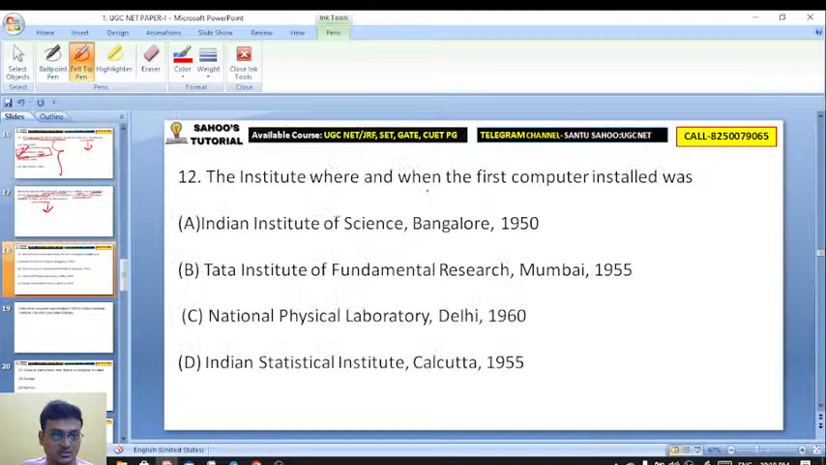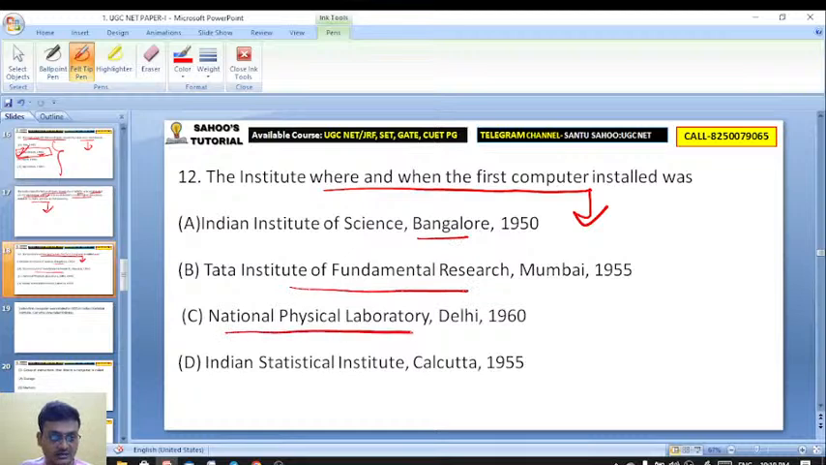Question 11B. The institute where and when the first computer was installed in India. Options: Indian Institute of Science, Bangalore; Tata Institute of Fundamental Research; National Physical Laboratory; Indian Statistical Institute, Calcutta, 1955. For the first time where was the first computer installed? Now what will be the right answer here?